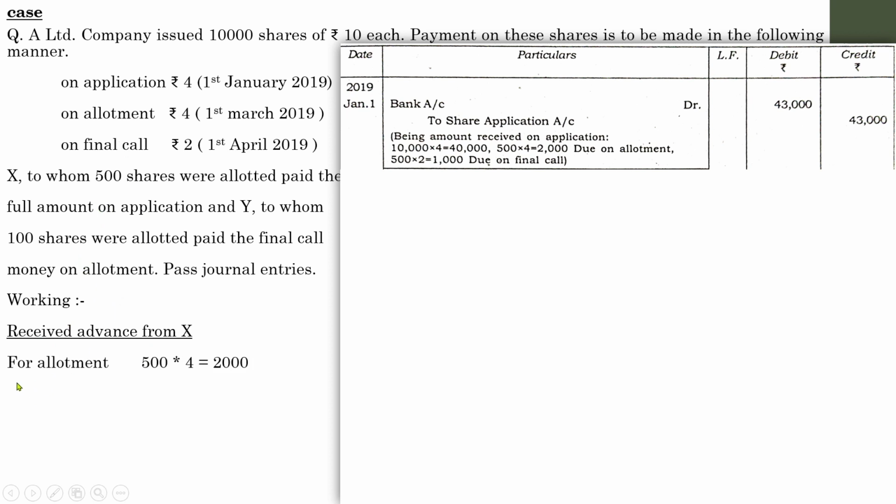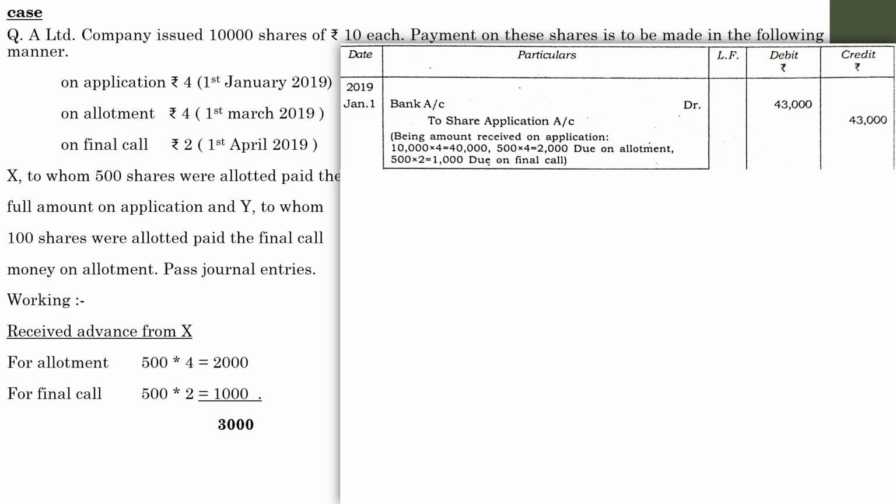So how much was the amount of allotment? He holds 500 shares and the allotment value of one share is 4. So 500 into 4, 2000. Next one, he also made the payment of final call. So 500 into 2, 1000. So total of 3,000. So out of 40,000, that amount has to be collected by the company at the time of application.